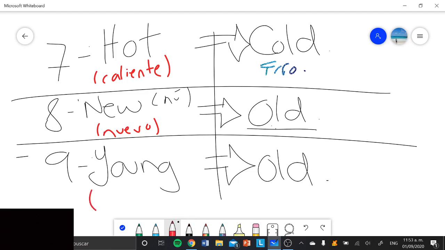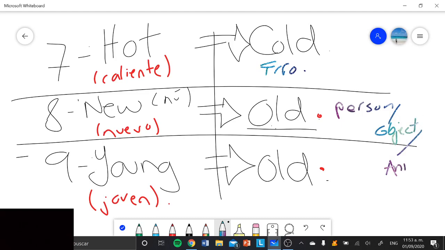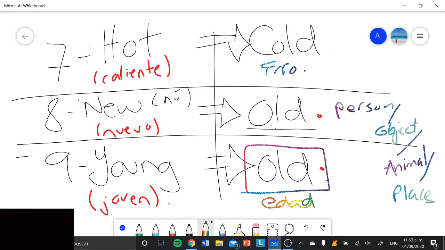Young means joven. O sea, que alguien es joven de edad, okay? But in this case, as you guys can see, we have the same word, tenemos la misma palabra. Old can be used for a person, or for an object, or an animal, and also actually could be used as a place. But in this case, it has two different meanings. Tiene dos significados diferentes. Puede significar viejo de edad, o puede significar viejo de que está en mal estado. Como un objeto en mal estado, pues está viejo. Okay? Entonces, be careful over there.